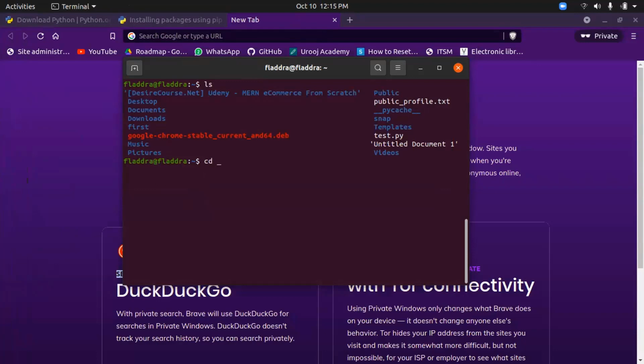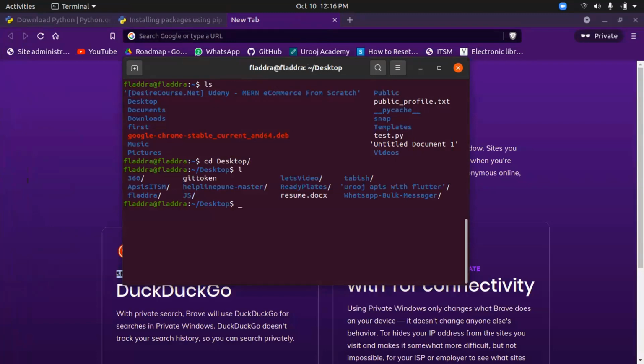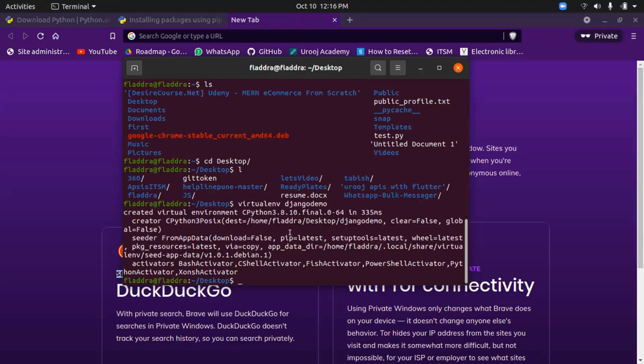I'll cd into the desktop, and these are the directories here. We'll create a virtual environment as well. virtualenv is the command to create the virtual environment, and we'll name it Django demo. So the virtual environment has been created.